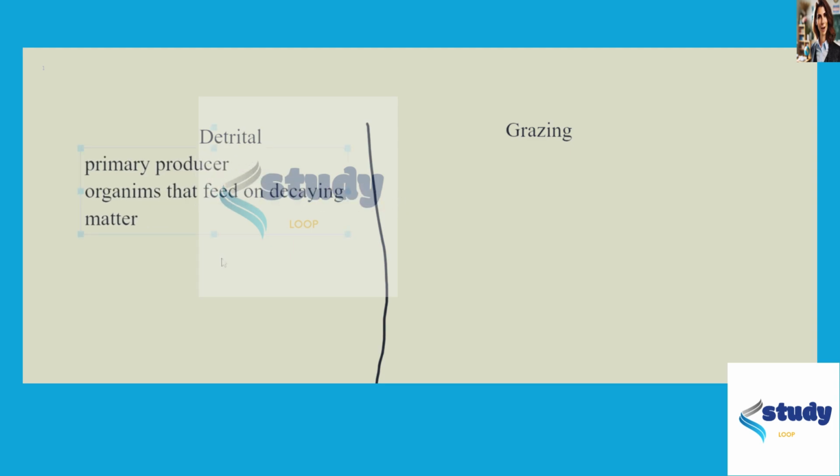So things that get their energy needs from matter which is decaying. Because of this, they're most usually called decomposers or detritivores, those that eat things that are decaying. And they're most often bacteria or fungi.